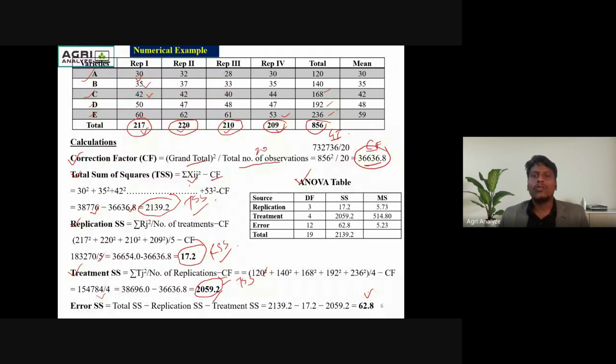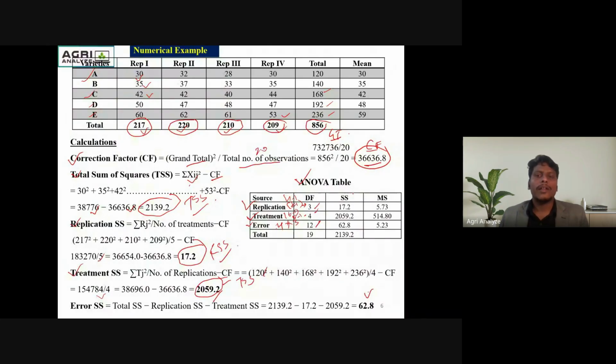So how to make the ANOVA table? Suppose the replication and treatments, then error. Then for replication, R minus 1. Here the replication is 4, 4 minus 1 is equal to 3. And treatment, T minus 1: 5 treatments minus 1 is equal to 4. And error is 4 into R minus 1, 3 minus 1, which means 4 into 3. Here the degree of freedom.